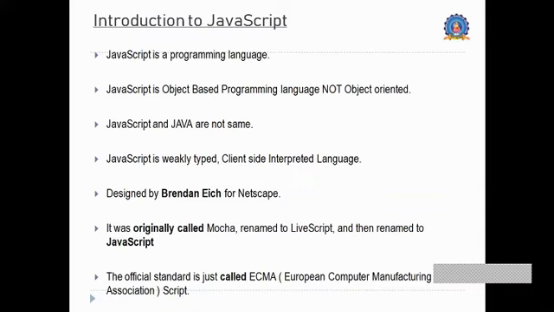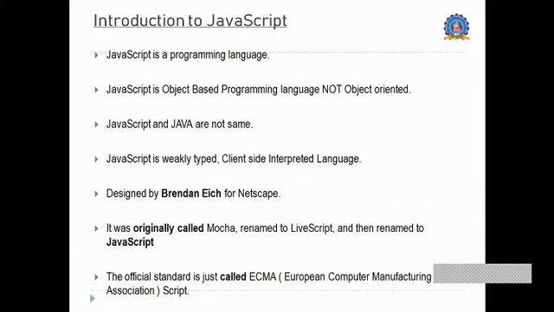JavaScript is weakly typed. That means we can typecast, or we can figure out various other things by using JavaScript. When we are typing Java code or any other programming code like C or C++, it requires the exact data type.